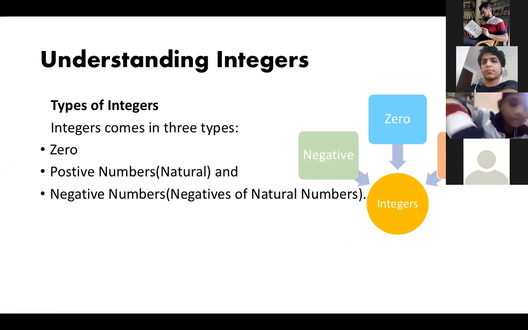So you need to practice. Okay, what we were doing: integers. Integers involve three types. I already told you: 0, positive integers, and negative integers. Only these three types are there, and this covers the whole integer part. 0 will always be greater than all the negative integers, and all the positive integers will be greater than 0 and the negative integers. Okay, so this is clear. Moving on.